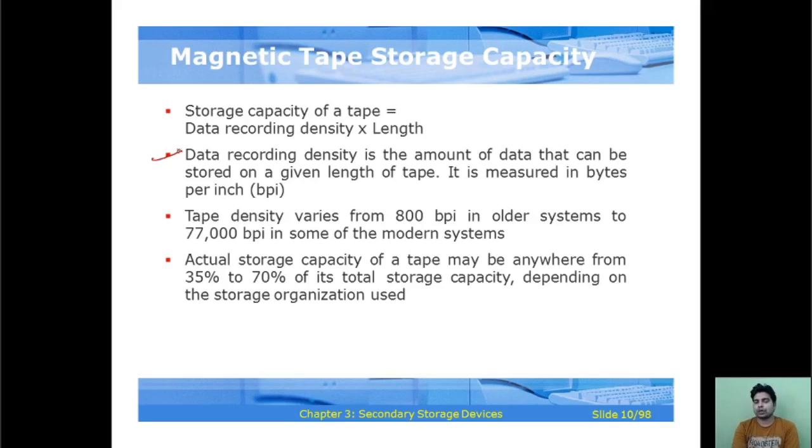Tape density varies from 800 bpi in older systems to 77,000 bpi in some of the modern systems. Actual storage capacity of a tape may be anywhere from 35 percent to 70 percent of its total storage capacity, depending on the storage organization used.